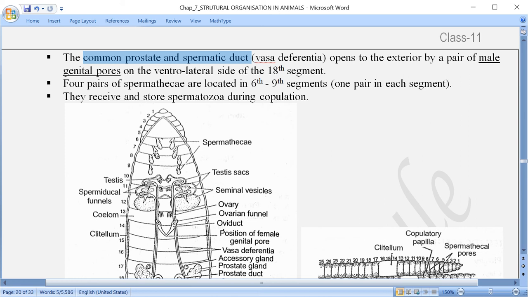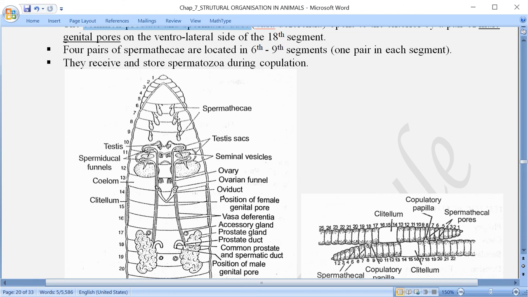During the copulation, what happens? See, they are having both the reproductive systems in the same body, same individual, but they are not able to self-fertilize because the position of the spermatheca and the male genital pore, which is located in the 18th segment, are quite far away, and as a result of that, it is not possible to transfer the male gamete into the spermatheca.